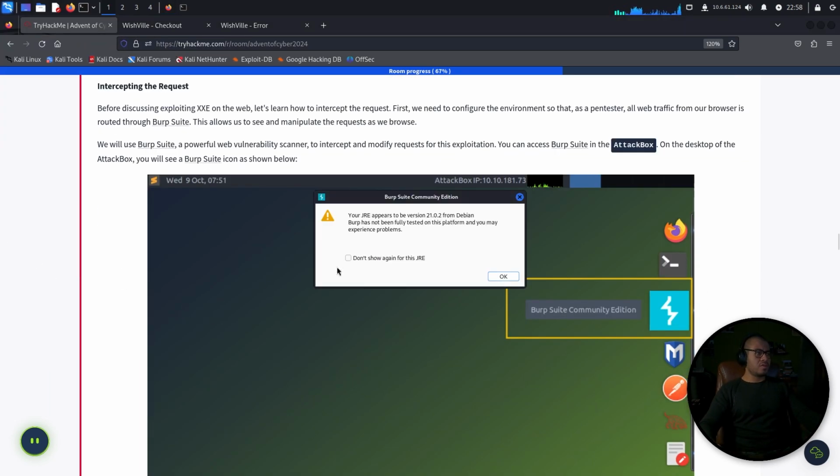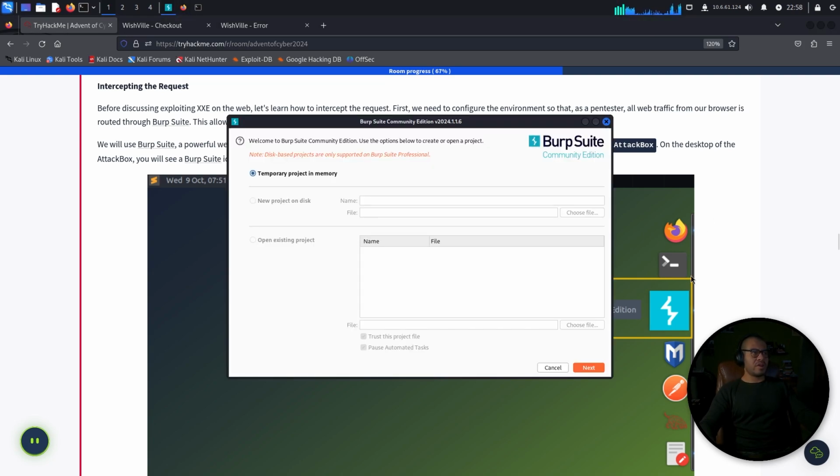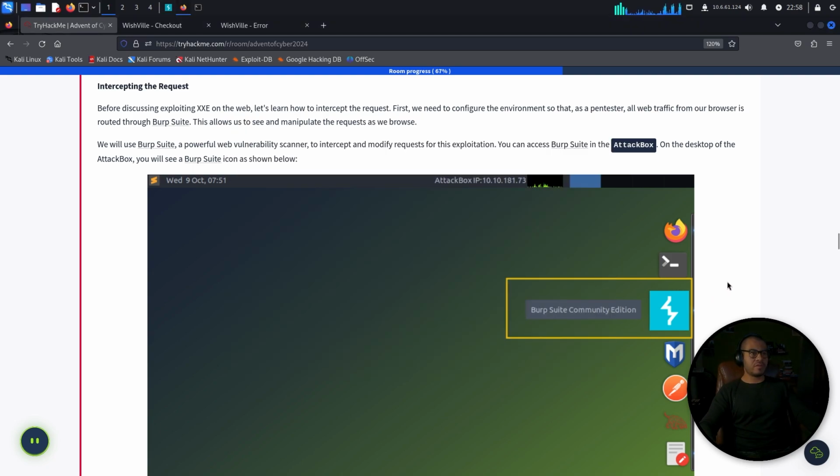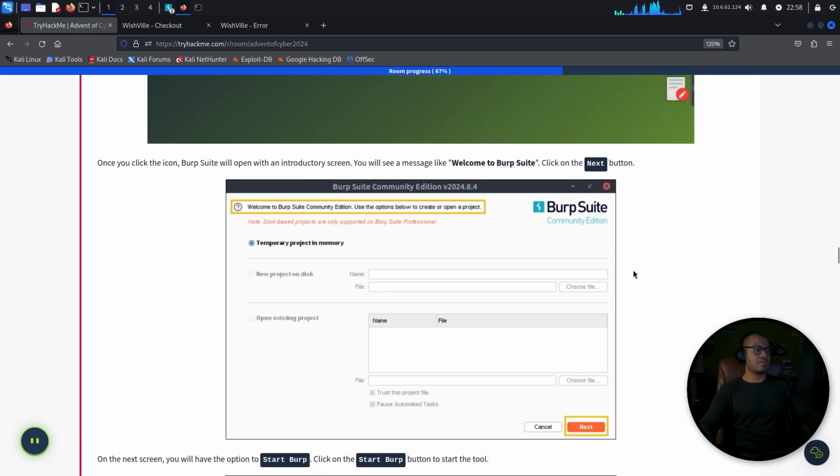Okay, intercepting the request. Before discussing exploiting XXE on the web, let's learn how to intercept the request. First, we need to configure the environment so that as a pen tester, all web traffic from our browser is routed through Burp Suite. This allows us to see and manipulate the request as we browse. We'll use Burp Suite, a powerful web vulnerability scanner, to intercept and modify a request for this exploitation. You can access Burp Suite from the attack box. On the desktop of the attack box, you will see the Burp Suite icon.